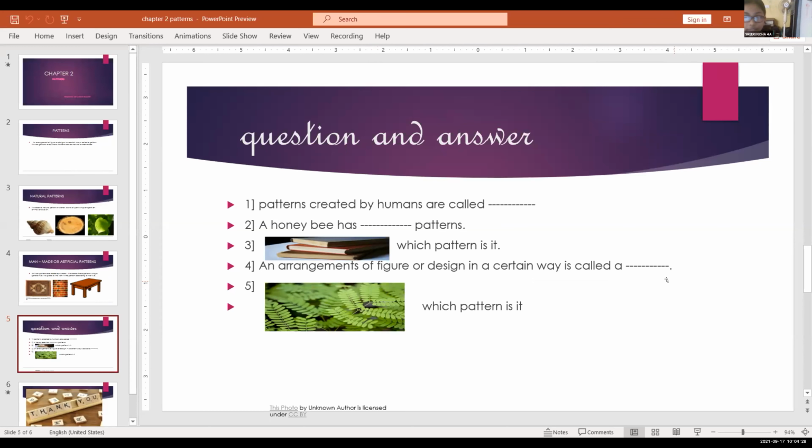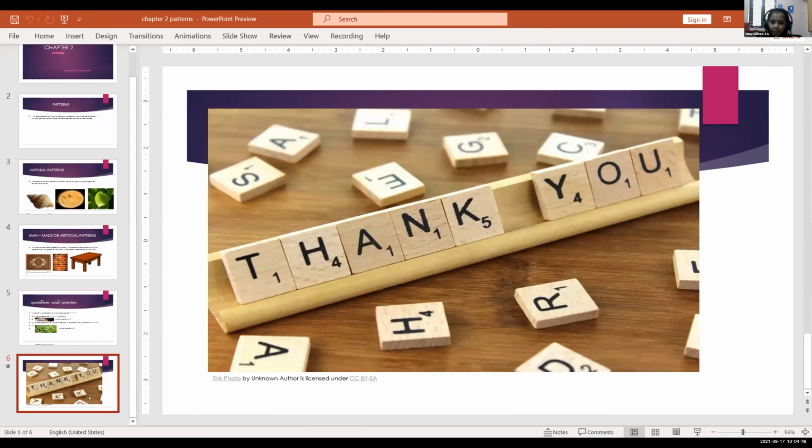An arrangement of figures or designs in a certain way is called pattern. Yes. Sweden, can you answer the fifth one? Which pattern is it? Natural pattern. Yes. I hope all of you understood my topic. Thank you.